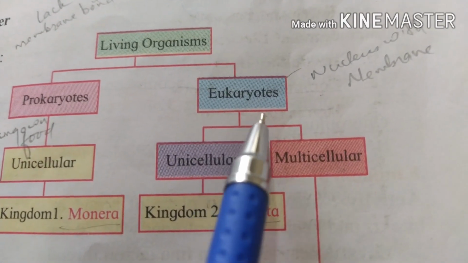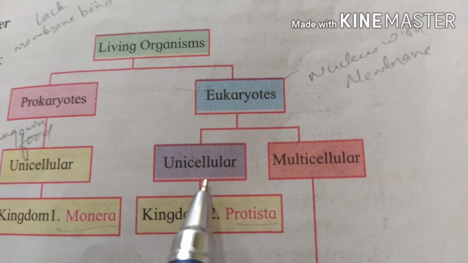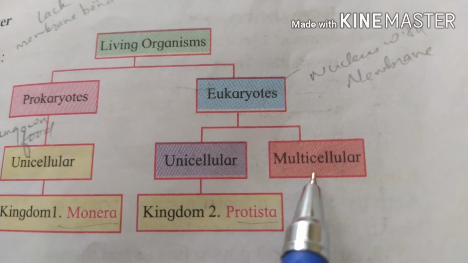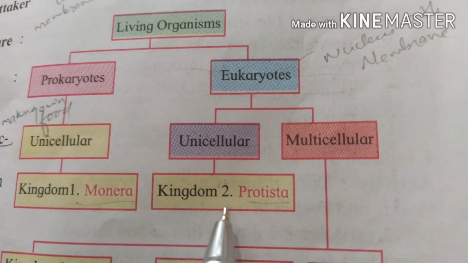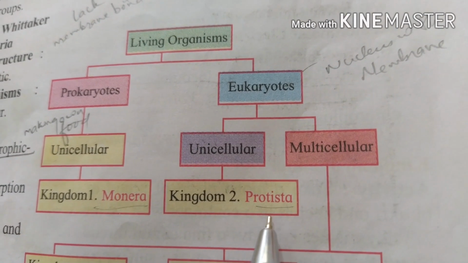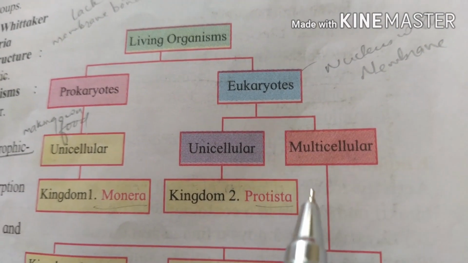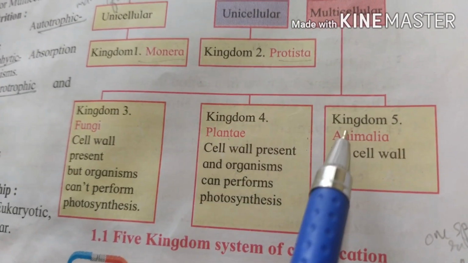Eukaryotes are divided into unicellular and multicellular. In unicellular, Kingdom 2 Protista is there. Then in the multicellular we again have Kingdom 3, Kingdom 4 and Kingdom 5.